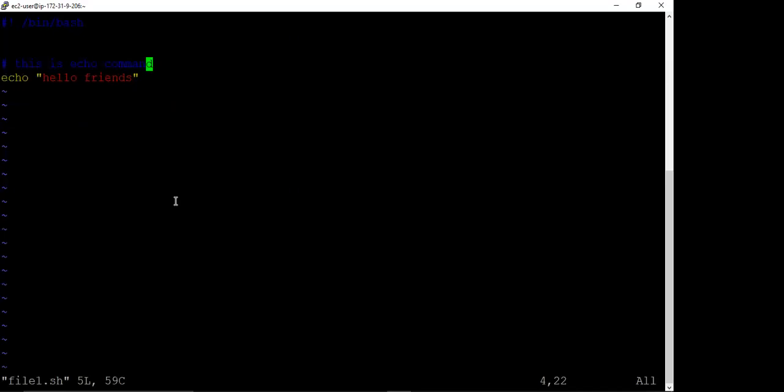Now you can put a comment anywhere, you can put a comment at the end also. You can write a comment here also, by putting hash we can write, this is a comment.